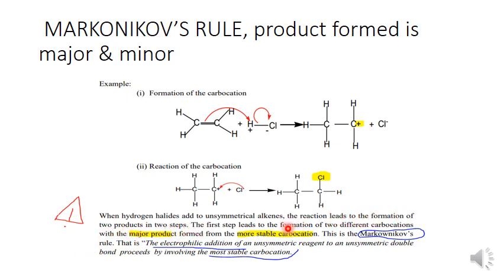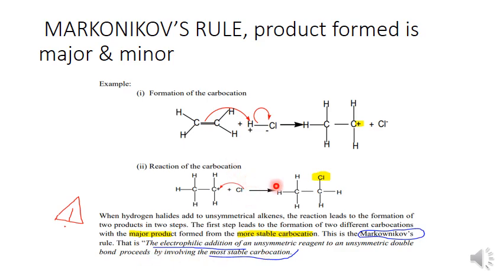First, there is formation of two different carbocations, with the major product formed from the more stable one. This is the Markovnikov rule: electrophilic addition of an asymmetrical reagent to an asymmetrical double bond proceeds by involving the most stable carbocation.